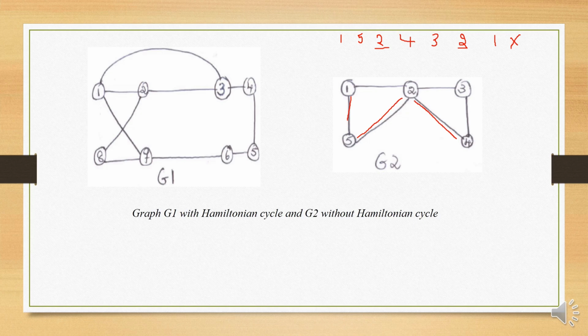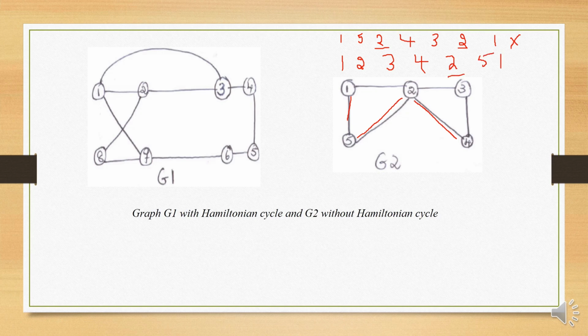Suppose we change, instead of the second vertex to be visited as 5, we visit the vertex 2. After visiting 2, you could go to 3 or you could go to 4. If you take 3, from 3 you will go to the vertex 4, and from 4 once again you are repeating the vertex 2, then going to 5, and finally the last vertex is 1.